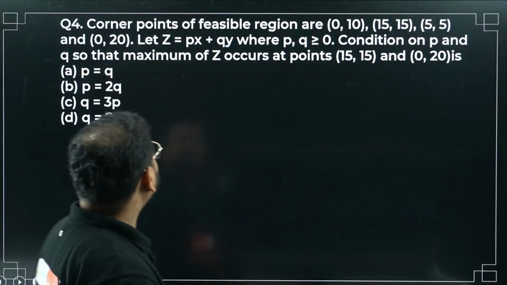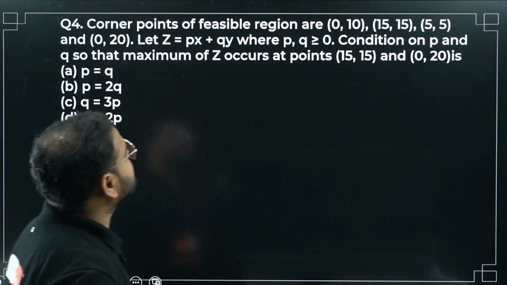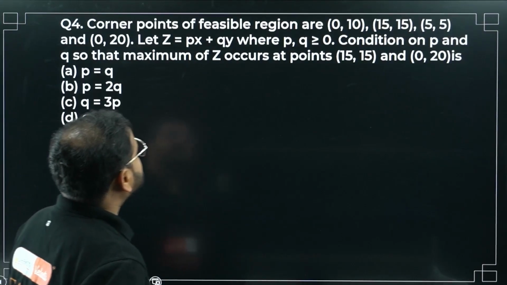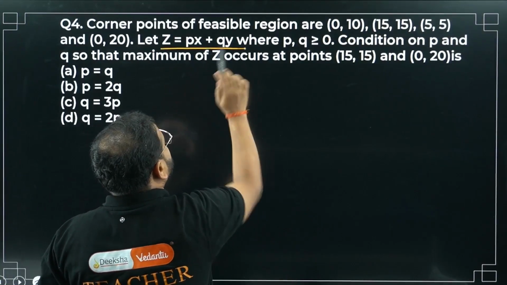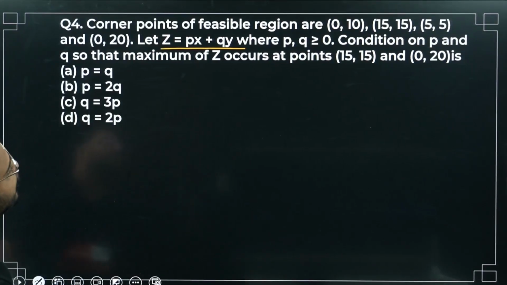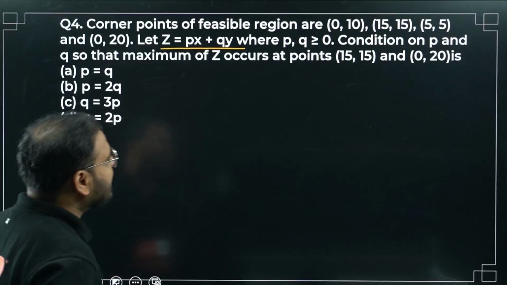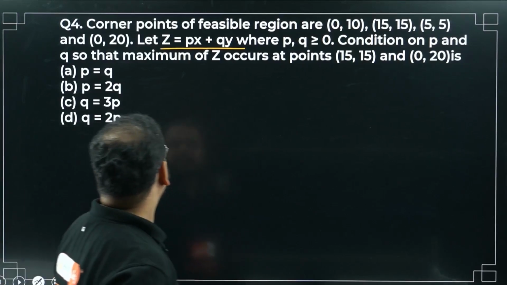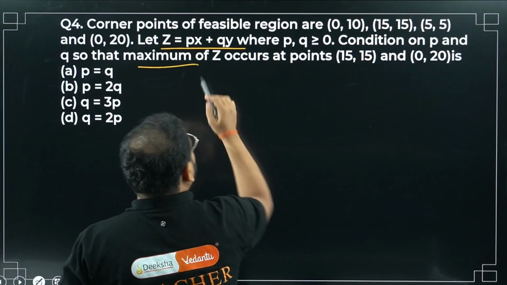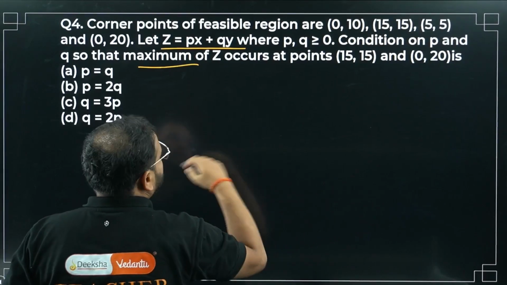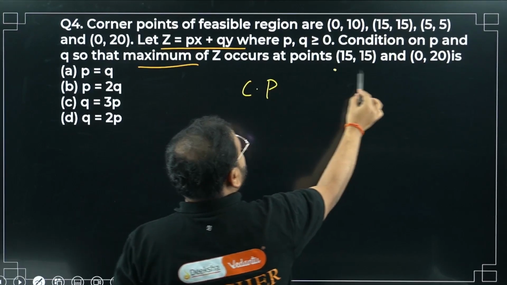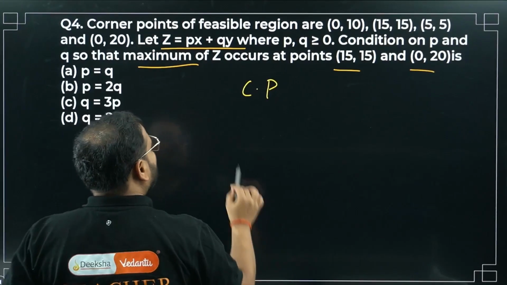Corner points of a feasible region are, again, given to you. Z is given, so objective function is given here. Where P and Q are again non-negative, no problem. Condition on P and Q so that maximum. Same question, similar question. So let's solve it. Maxima is there. Let's write the corner points first. These 2 points are having the maxima.